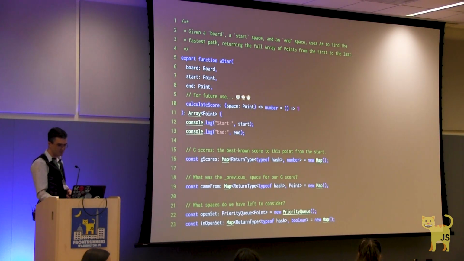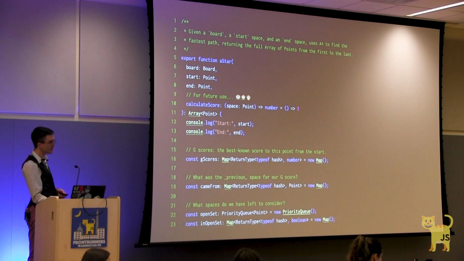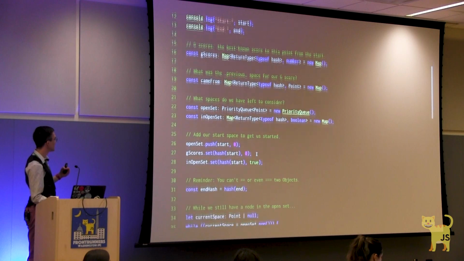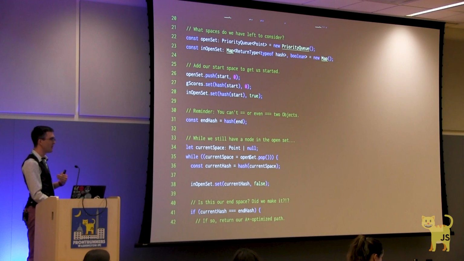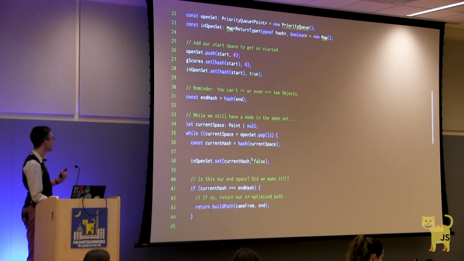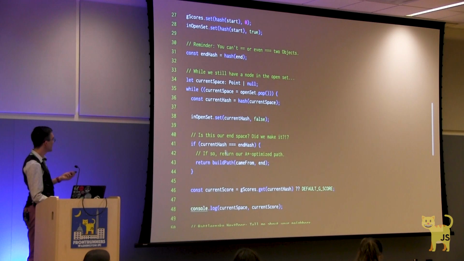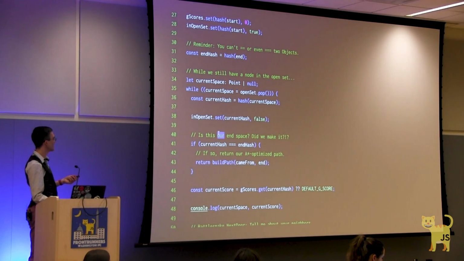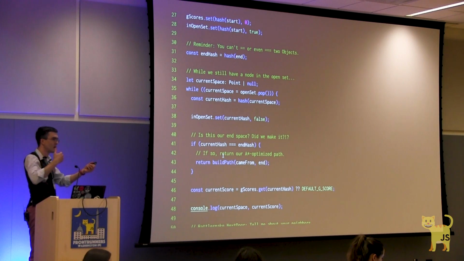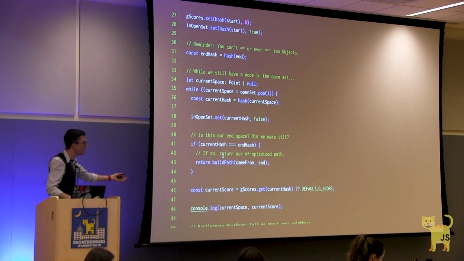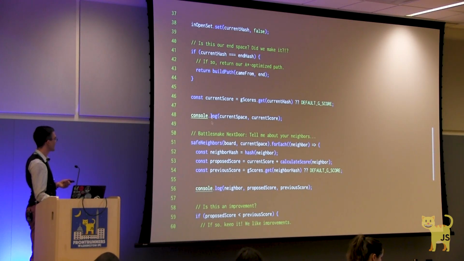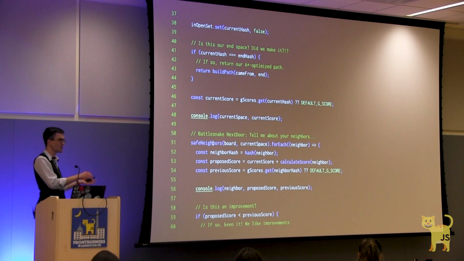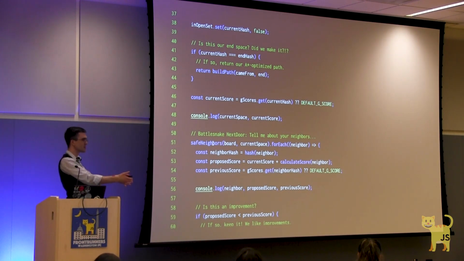The algorithm then, like say buying your very own Barbie dream house, comes to filling out all these forms. This first part here, we're setting up all those data structures that we just described. And then here we've got for our open set, we're going to pop off the highest priority item in our open set. If this is the exact space that we are headed to, well, then we're done. Go back through that where did we come from map and build our path from beginning to end. Otherwise, we're going to go get the current score, we're going to open up pathfinding next door, and we're going to ask it about all of its neighbors.